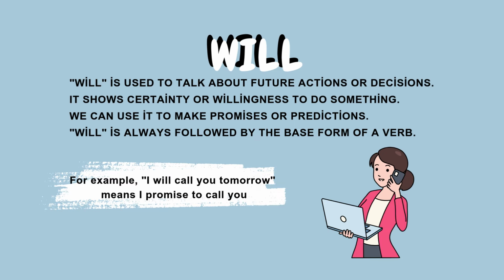Will is used to talk about future actions or decisions. It shows certainty or willingness to do something. We can use it to make promises or predictions. Will is always followed by the base form of a verb. For example, I will call you tomorrow means I promise to call you.